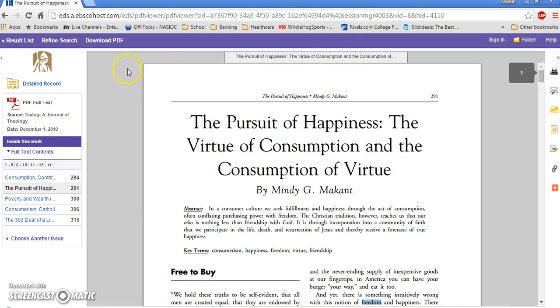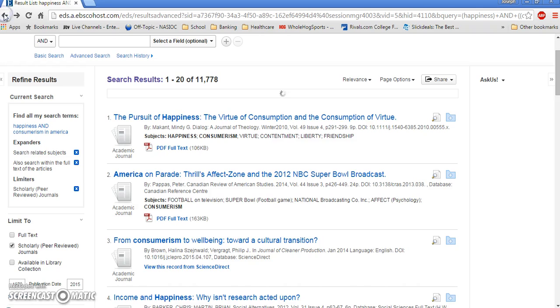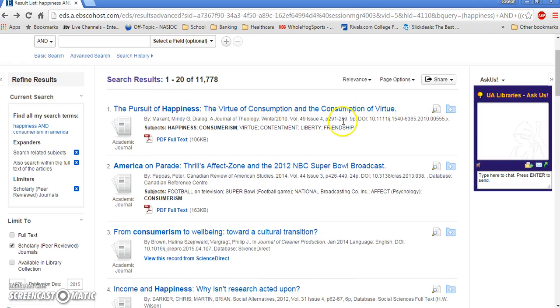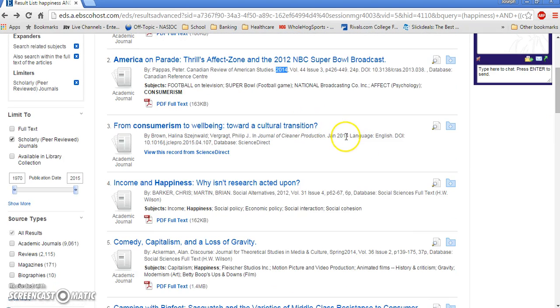All right, so the important part here is to search using peer-reviewed, and also you want to make sure you're always aware of the date. So 2010, 2014, when you're dealing with something that's science-based, you always want to lean more toward the current date.